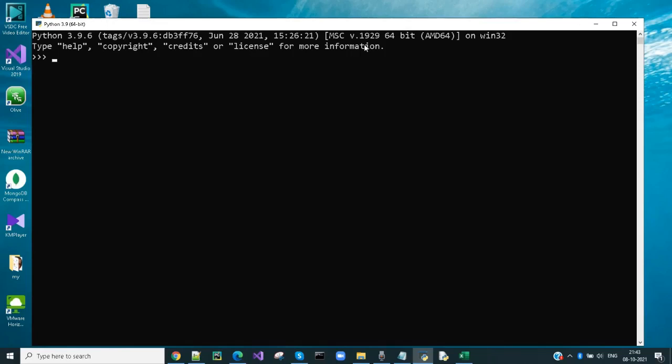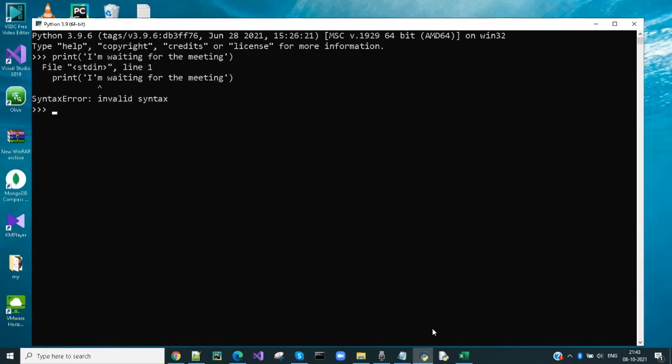Let's see a demo on few of the escape sequence. Let me write a print statement. This print statement will throw error because it has a single quote within the string enclosed in a single quotes. So we need to use an escape character here. Let me rewrite the same statement with an escape character backslash just before the inner single quote.